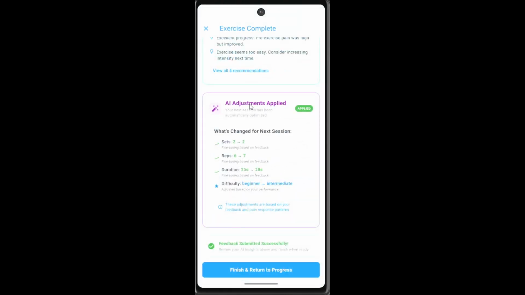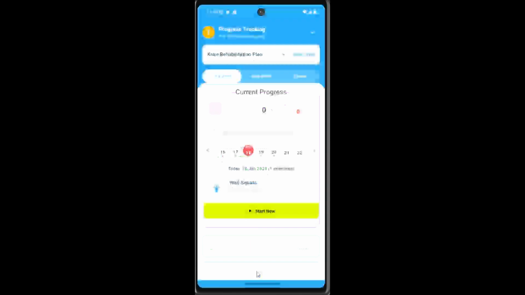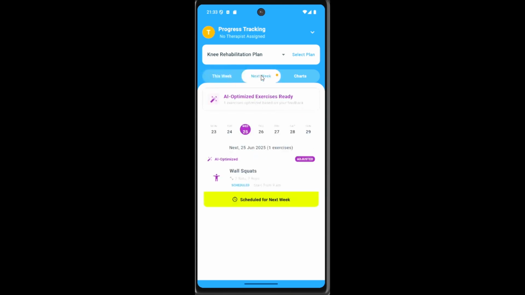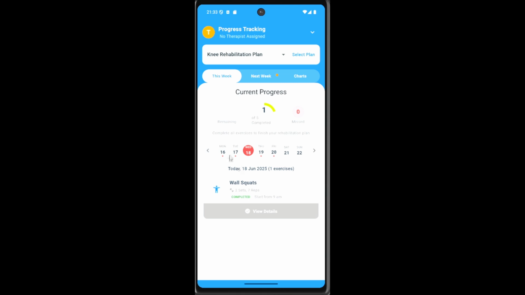And then you can see the next step is the AI adjustment applied. This AI adjustment applies to the sets, the reps, your duration, and also your difficulty for the next session, which is the following week. So you can see the feedback has been submitted successfully. What you can do now is finish and return to progress, and we refresh. Okay, so you can see it's 1 of 5 completed. So we go to the next week tab. You can see the next week's scheduled exercise with increased reps because the exercise was too easy just now. So yeah, I will show you another example.